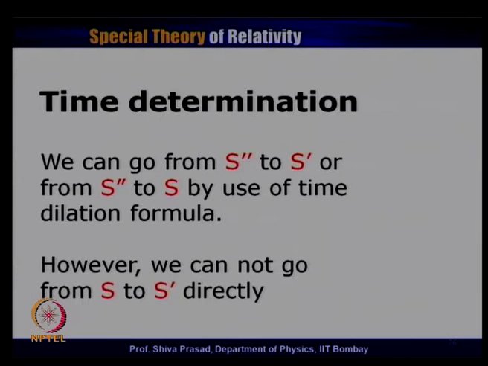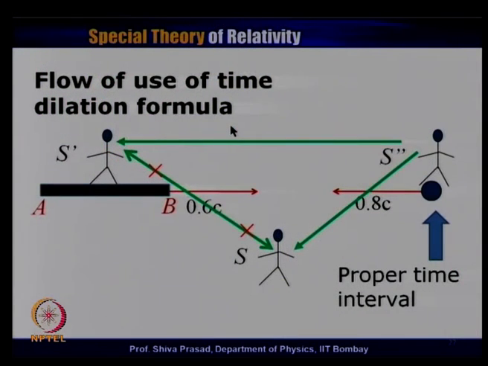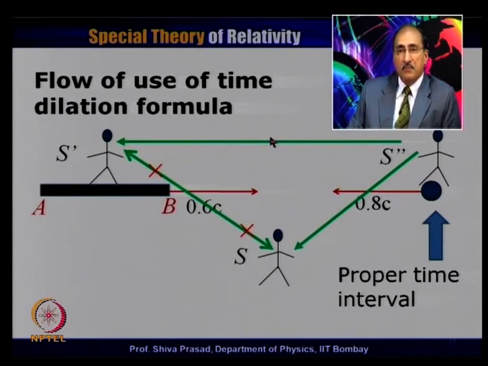So, this is what I have shown in the next transparency. Let me first just read it. We can go from S double prime to S prime or from S double prime to S by use of the time dilation formula. However, we cannot go from S to S prime directly. This picture shows a flow of the use of the time dilation formula. As we have said, the time interval is proper in this particular frame of reference, so I can go from here to here by multiplying by gamma to find the time interval in this frame of reference. I can go from here to here backwards also, but then I have to divide by gamma.